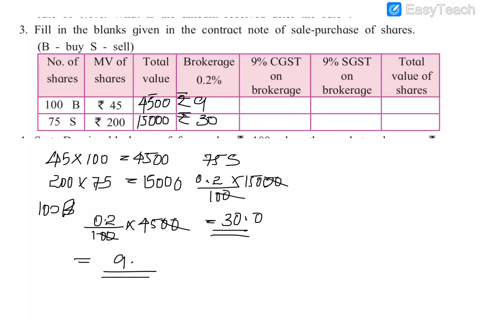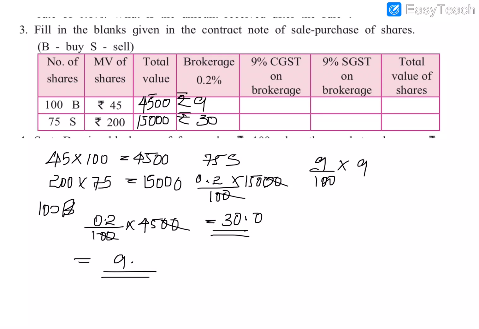Next we have to calculate the GST, 9% CGST and SGST on brokerage. So we have to find the GST on the brokerage, not on the market value or total market value. We will use the brokerage of rupees 9 and the brokerage of rupees 30. How will we find the GST? The percentage of the GST is 9%, that means 9 by 100 into rupees 9.